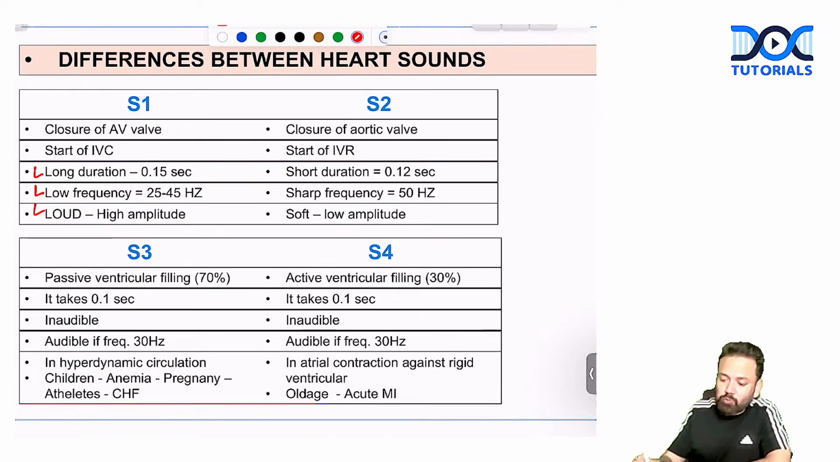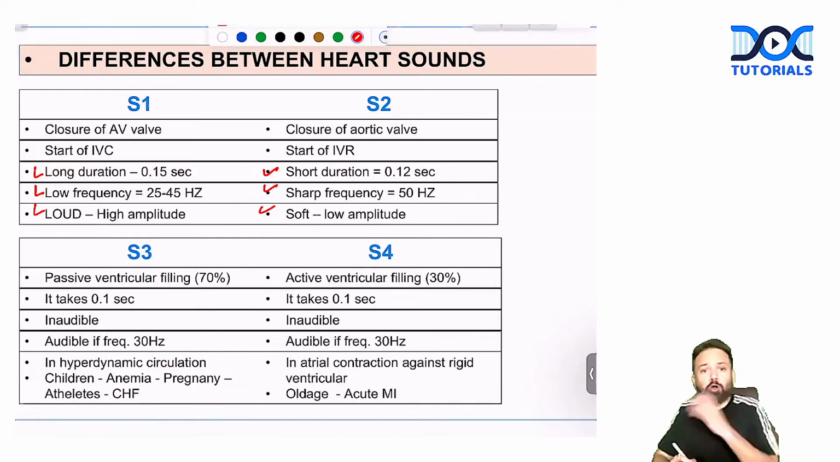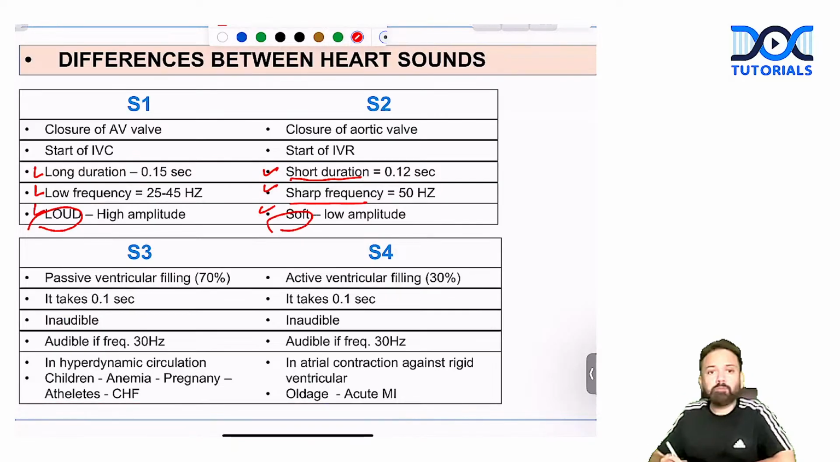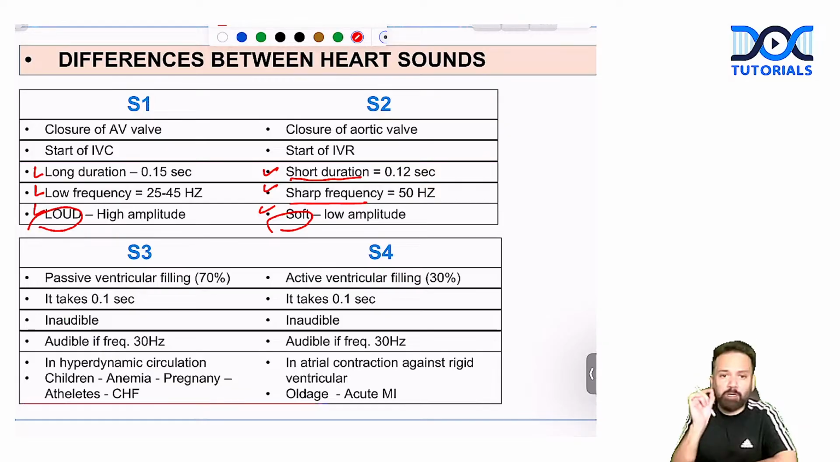And S2, remember like that: S, S, and S. That was long duration; this is short duration. That was low frequency; this is sharp frequency. That was less than 50; this is more than 50. S1 is loud, high amplitude, and S2 will be soft. MCQ can be asked, they can ask the difference between S1 and S2. So all these things can be understood if you remember the simple mnemonic.